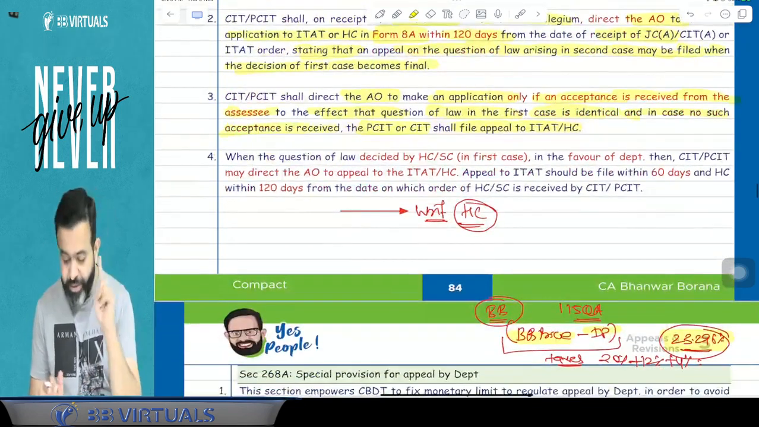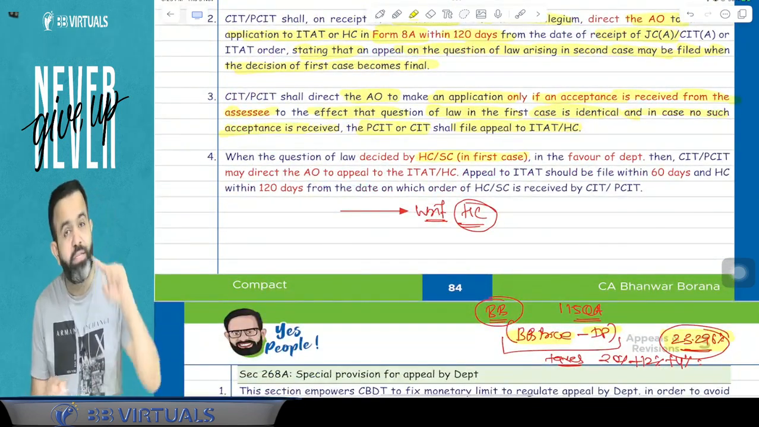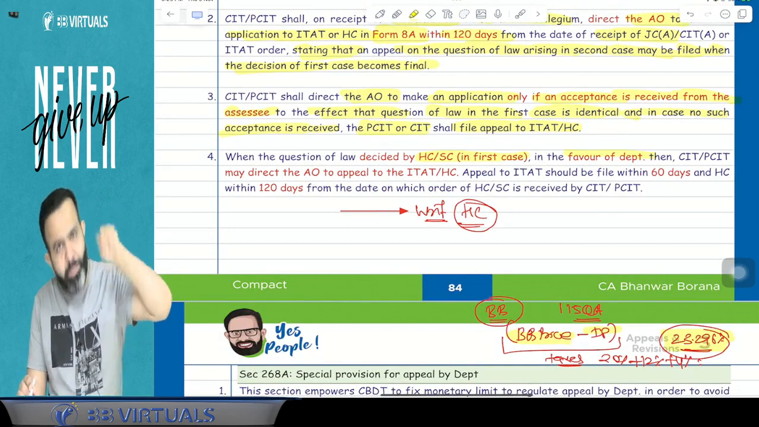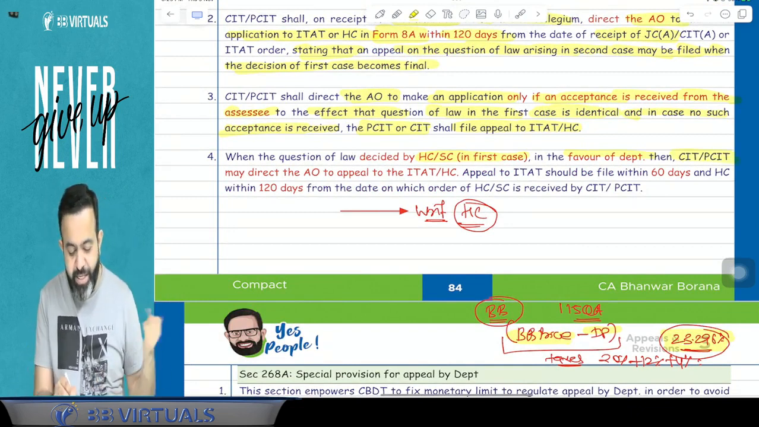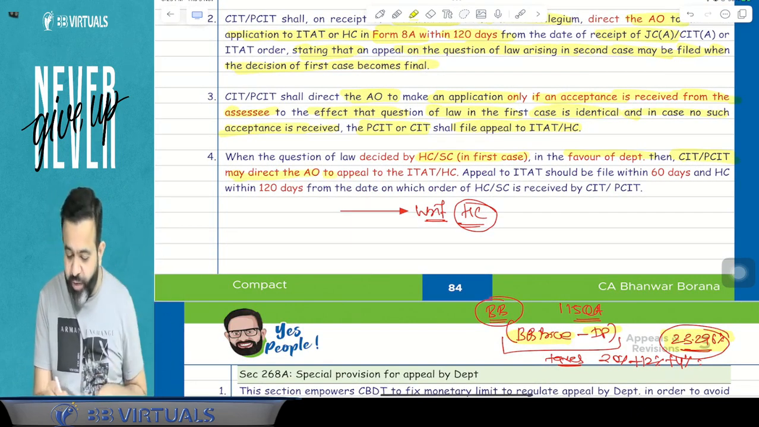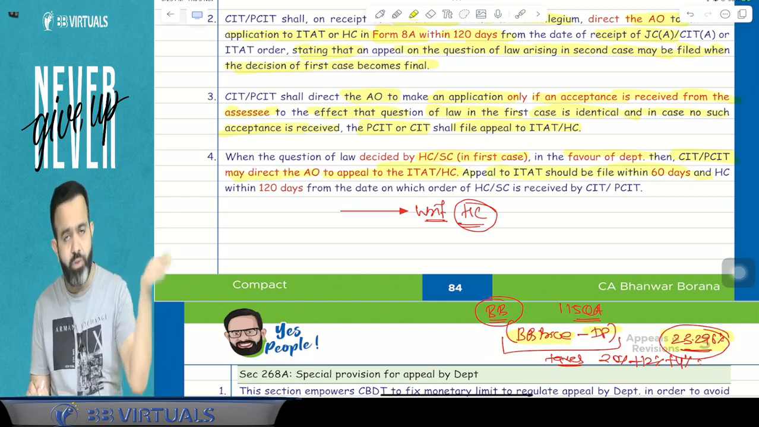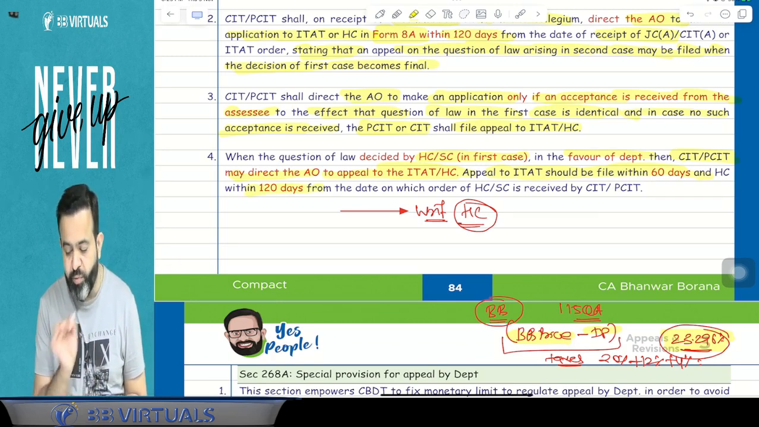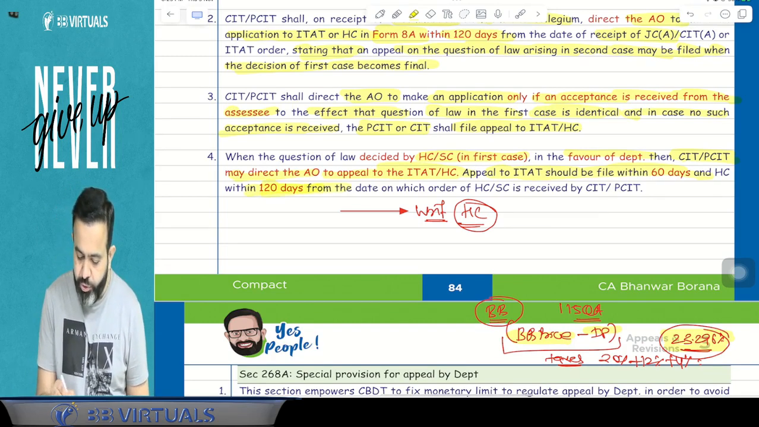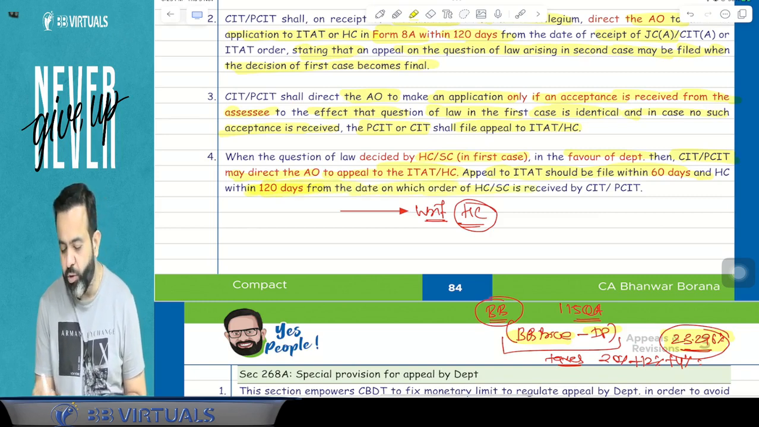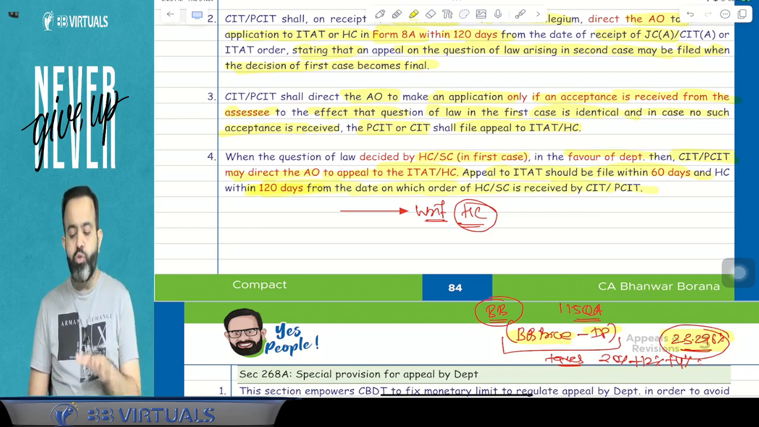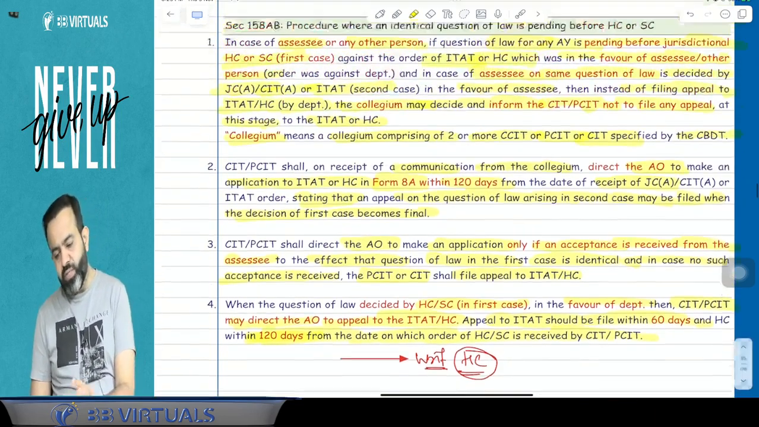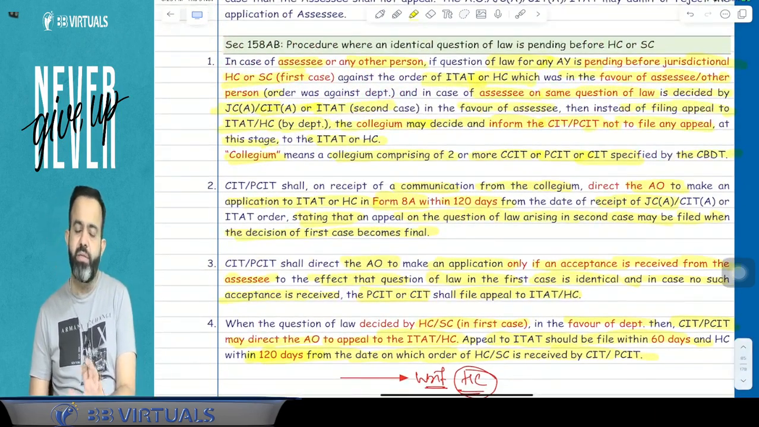But when the question of law is decided by the High Court or Supreme Court in the first case in favor of the department, then the CIT or PCIT will tell the AO to file an appeal to the ITAT or High Court. Appeal to the ITAT should be filed within 60 days, or to the High Court within 120 days from the date on which the order of the High Court or Supreme Court is received by the CIT or PCIT. Done. So this is one case, that is one concept.